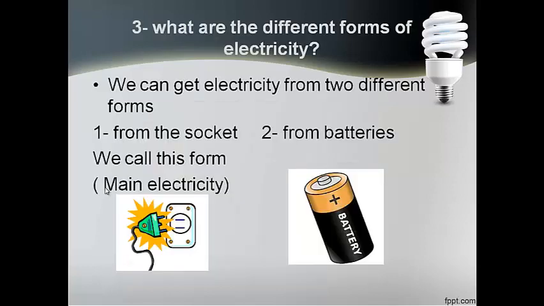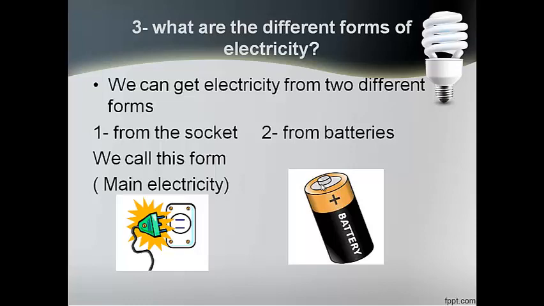What are the different forms of electricity? We get electricity through 2 different forms. From the sockets in our houses, and we call this form main electricity, or from batteries that we put in our clocks, in our hand watches, in mobile phones, laptops, all of our toys, and this form of electricity is called battery.